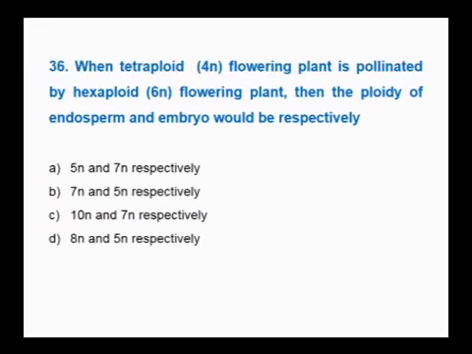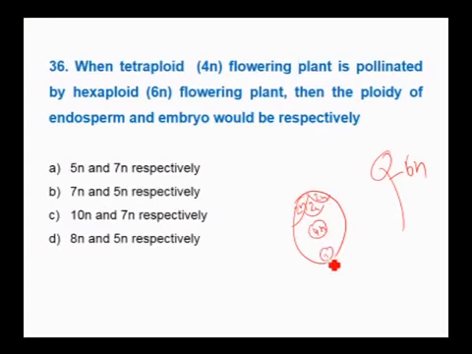Next question. When a tetraploid flowering plant is pollinated by a hexaploid, the pollen grain is 6N, hexaploid, whereas the female plant is 4N. So the haploid number should be 2N: the secondary nucleus is 4N, egg is 2N, synergid is 2N, whereas pollen is half of 6N, that is 3N. So you have to read the question properly.